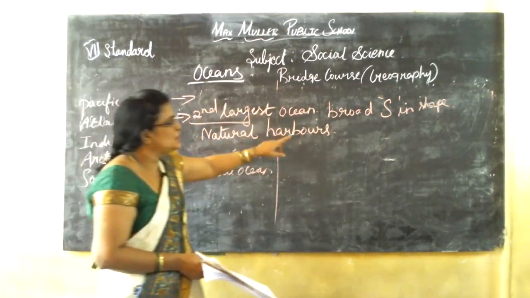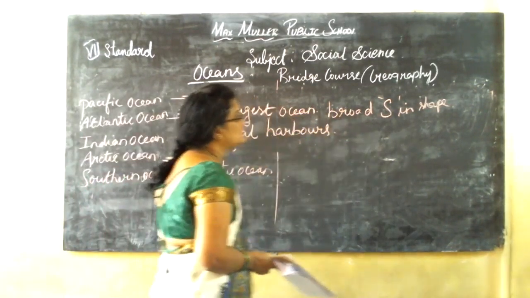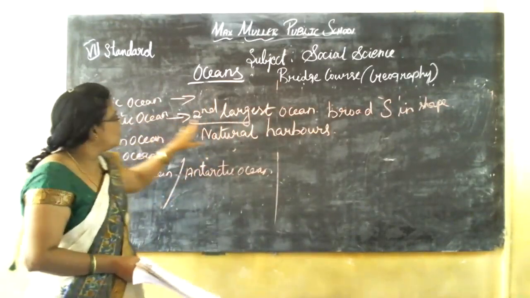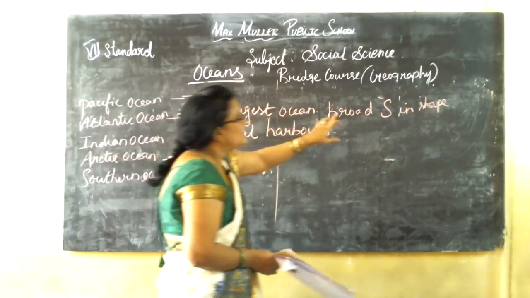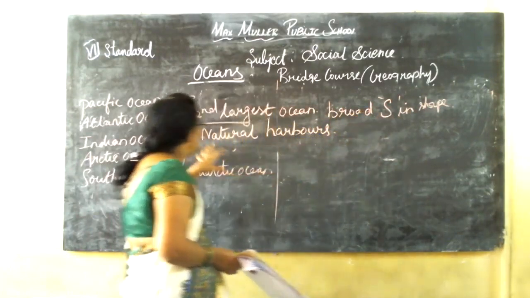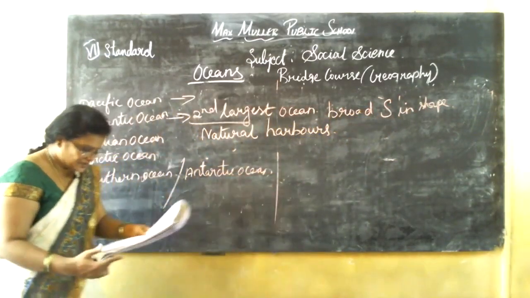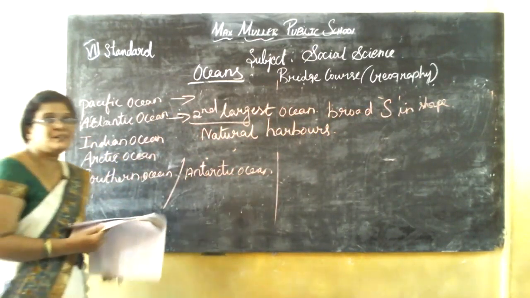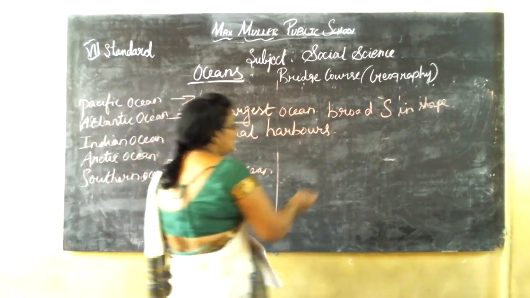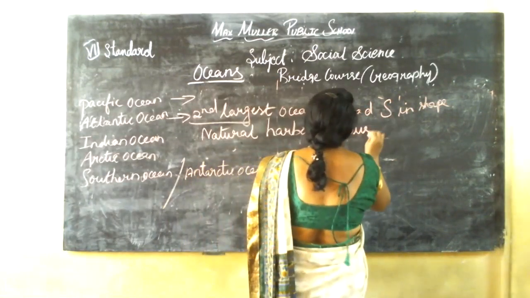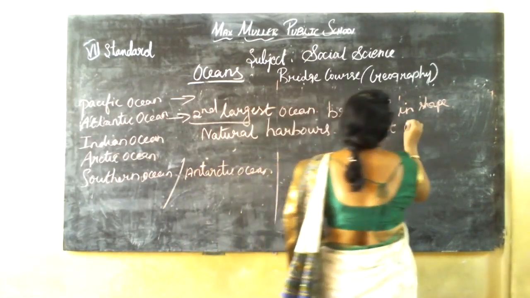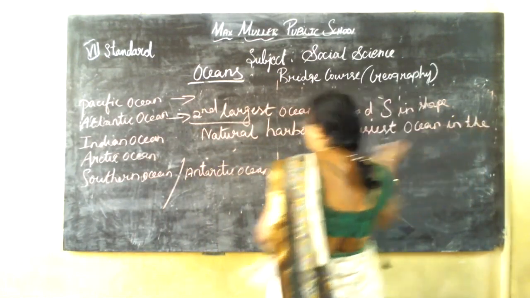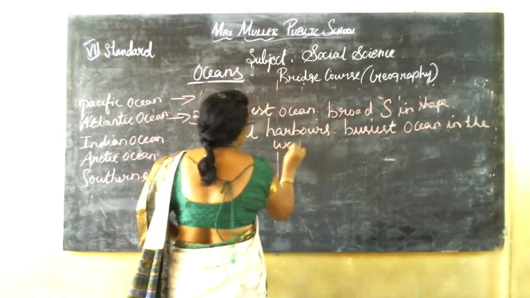The Pacific Ocean's shape is a circle, isn't it? The Atlantic Ocean, the second largest ocean, is S in shape with natural harbors. It is the busiest ocean in the world. Note it down.